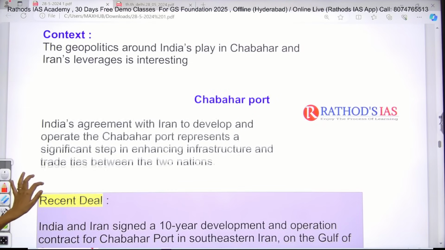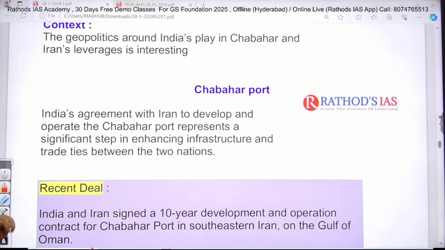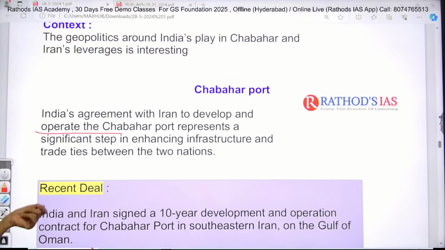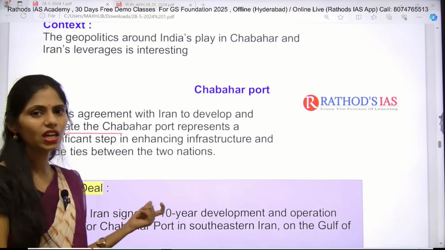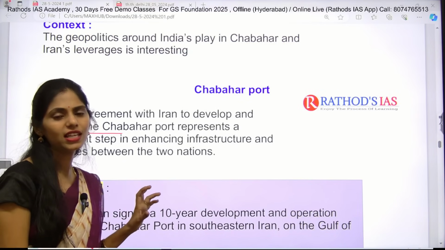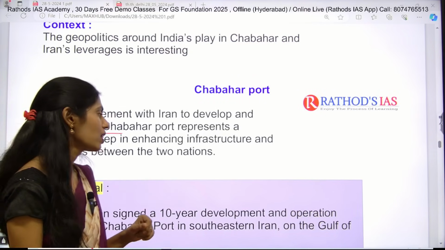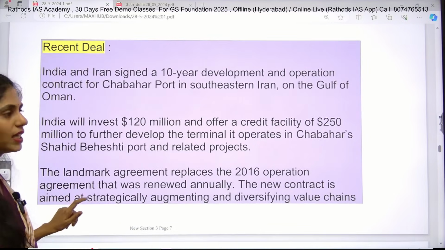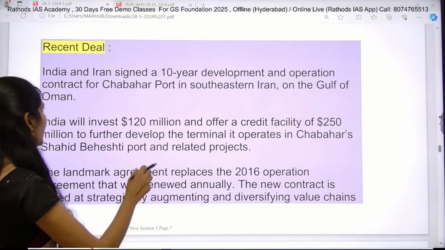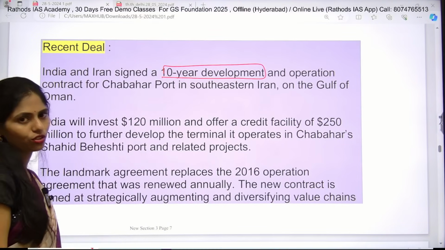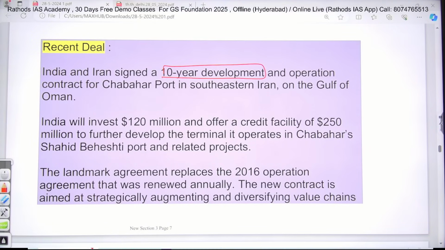So actually India's agreement with Iran to develop and operate Chabahar Port is one of the significant steps in enhancing our infrastructure, and even we can improve trade ties between India and Iran. So now let us see some facts regarding what this recent deal is about. So Iran and India signed a 10-year development and operation contract of this Chabahar Port in southeastern Iran on the Gulf of Oman.